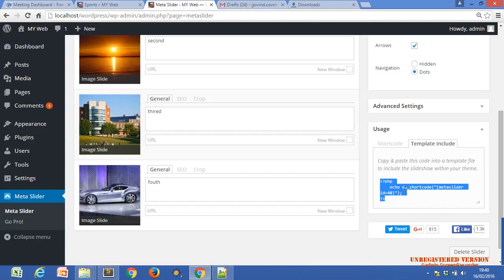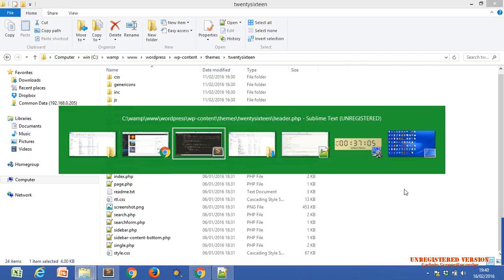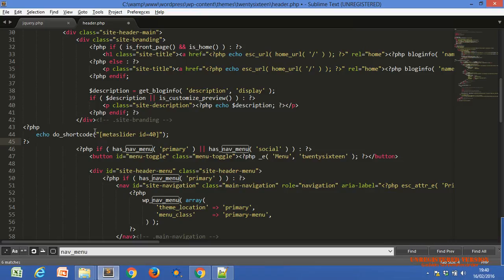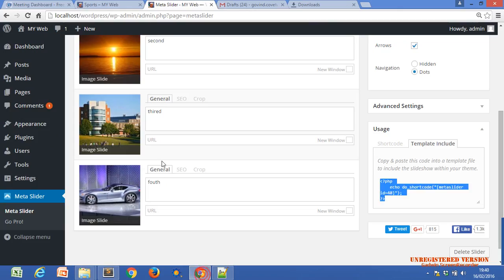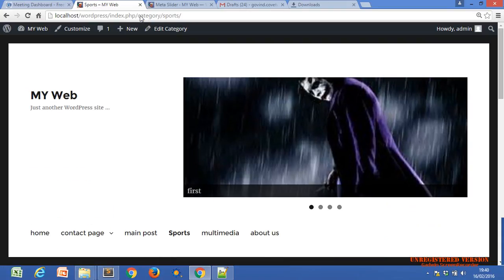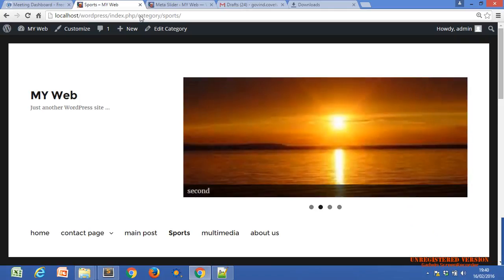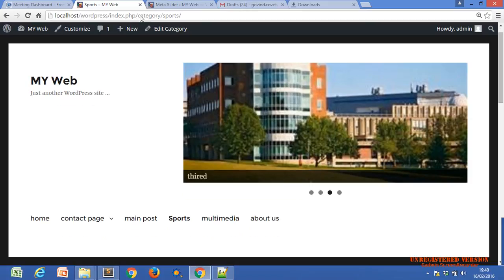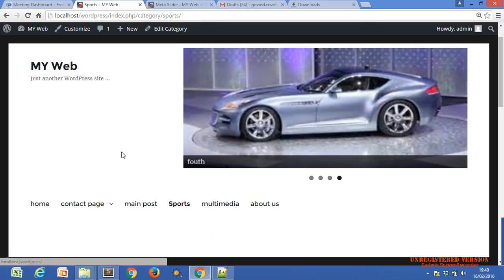What we have to do is put this shortcode. Okay, I just copied this and I just pasted this. Nothing else. I have done nothing, just copy and paste into the header.php. Let's see the changes. If I refresh, now here is a slider in our header section. Yeah, it is not looking good,